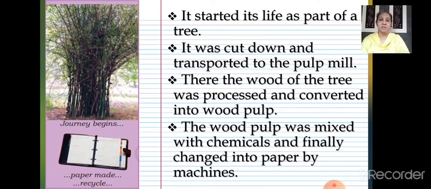Then the wood of the tree was processed and converted into wood pulp. That wood pulp was mixed with chemicals and finally changed into paper by machines. So this is how the journey begins for the notebook.